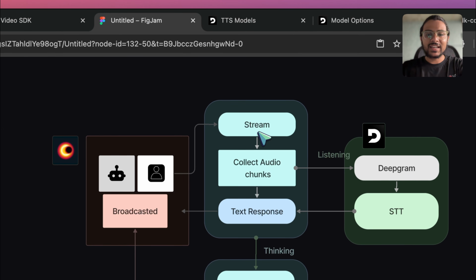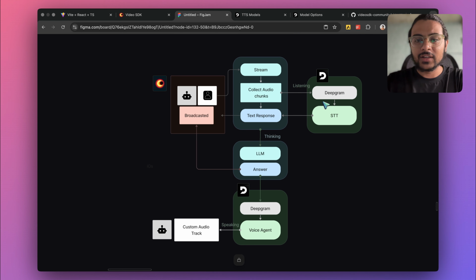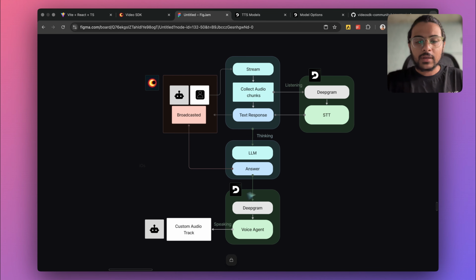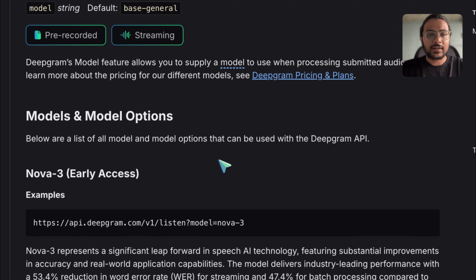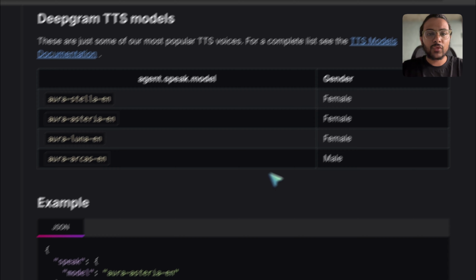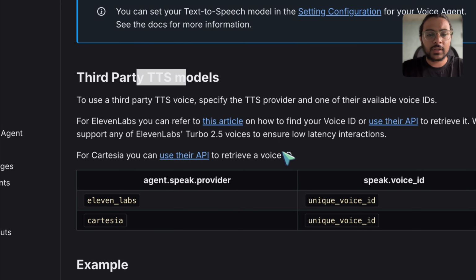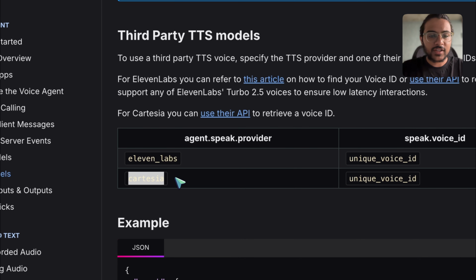And to help you with the second part, we are going to utilize Deepgram in this video. With the help of Deepgram's speech to text model, we can add listening capabilities. And with the help of their voice agent, we can create a custom track for this participant so that we can stream that to the network so that other participants can listen to this agent. You can check out their speech to text models. There are different models for different use cases, and their voice agent, and you can also use third party text to speech models like ElevenLabs or Cartesia.